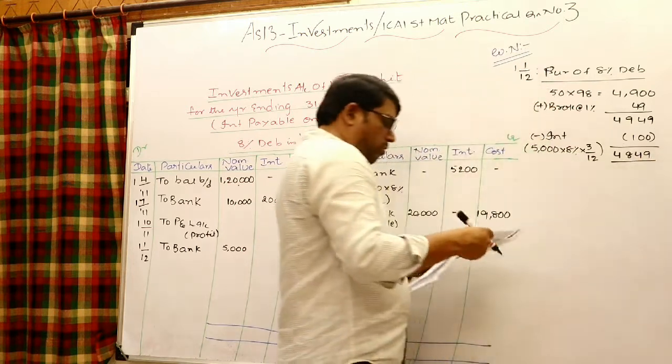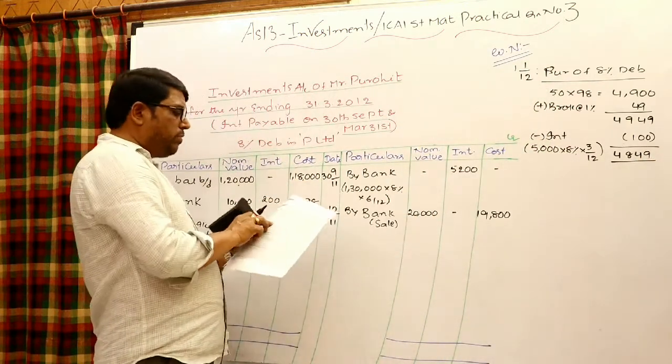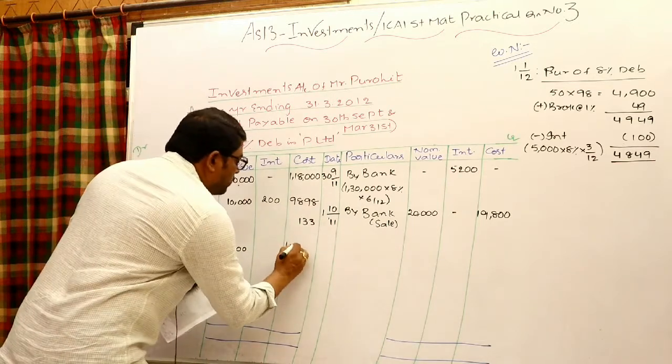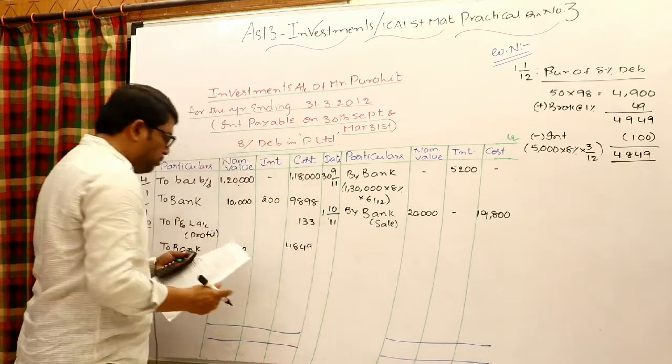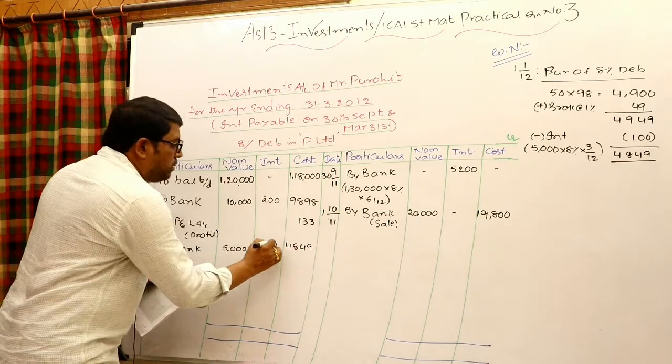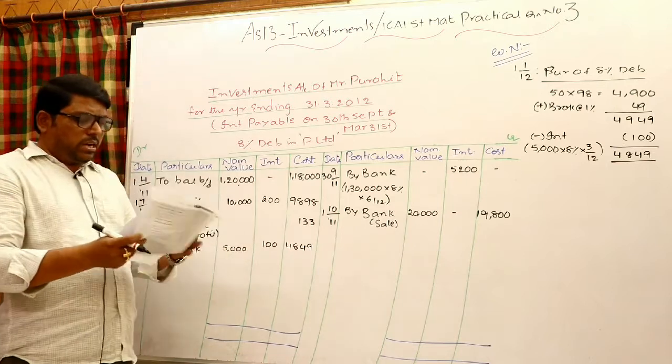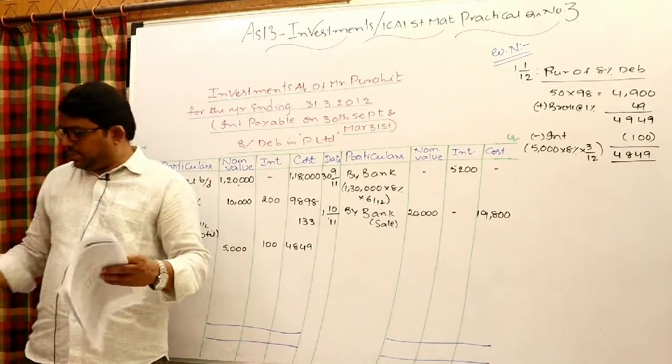4,849 towards cost of investment. 100 you have to pay towards interest. Okay, so that is a way to handle. And the given case,